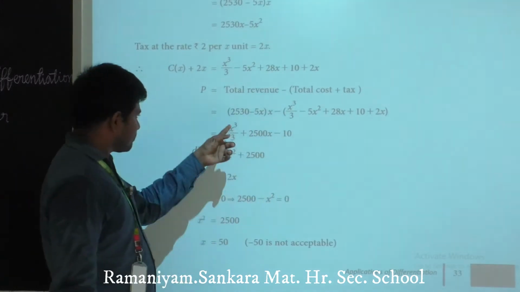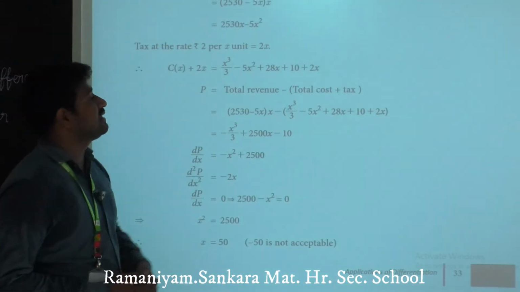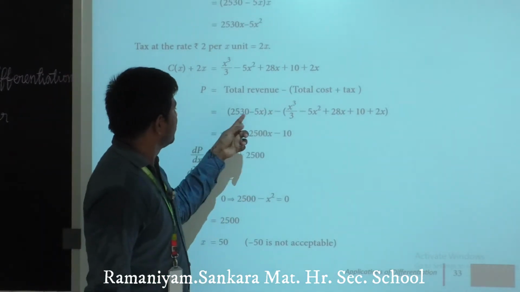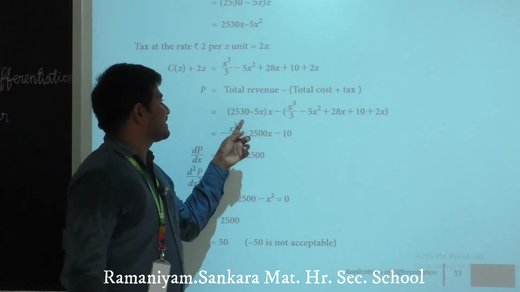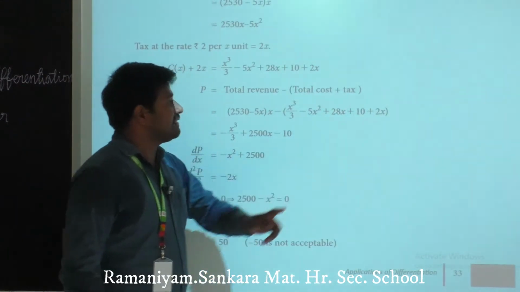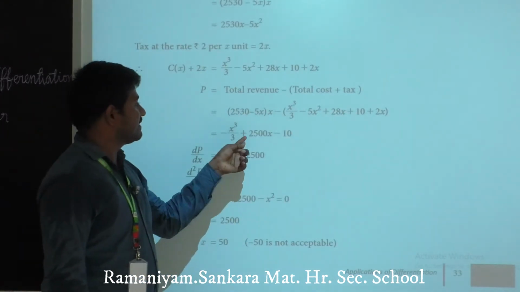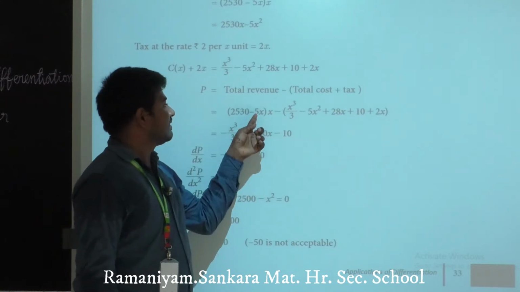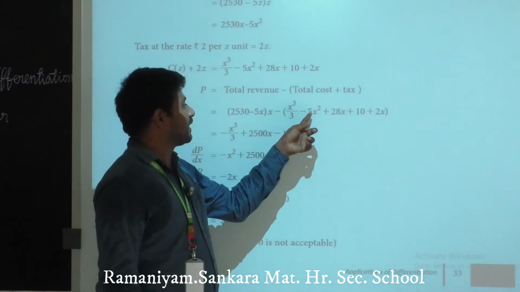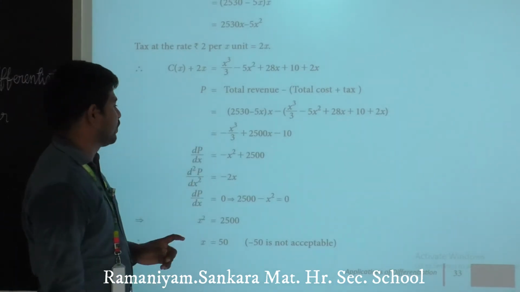After simplifying this result, we will have minus x cube by 3 here, 2530x, 28x, 2x. What is the result? 2530x minus 28x minus 2x gives 2500x. Then the 5x square minus 5x square cancel. The result is this one. So differentiate.